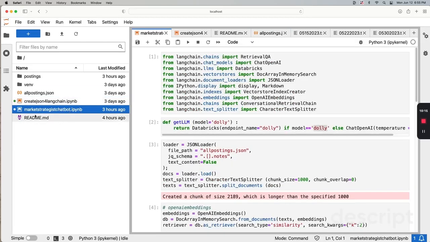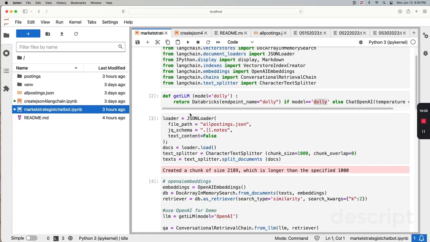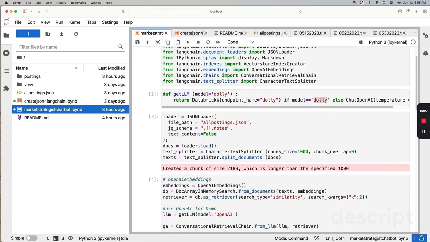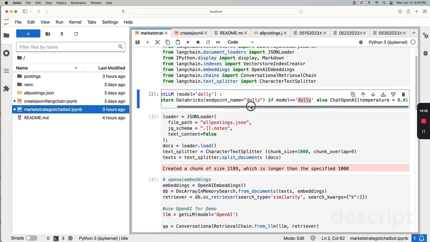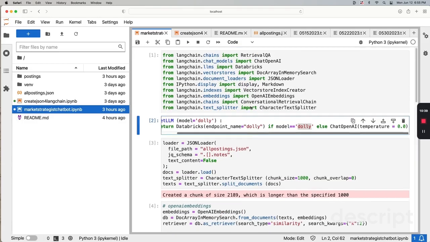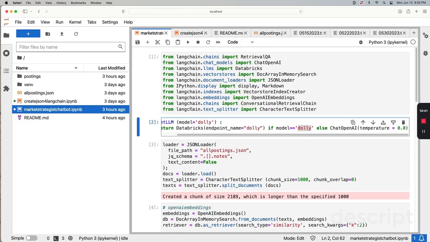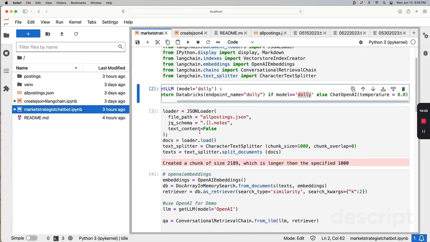And here we build a vector database, do the similarity search, and then send it to the LLM. First, we define a method, depending on what LLM we use. There are two types of large language model. It can be Databricks using Dolly, or using ChatOpenAI. So this is what you need to include in your package.